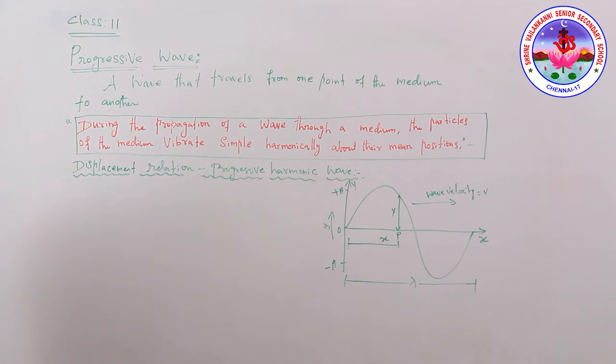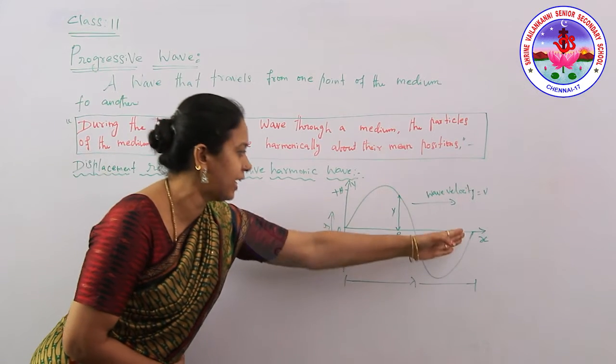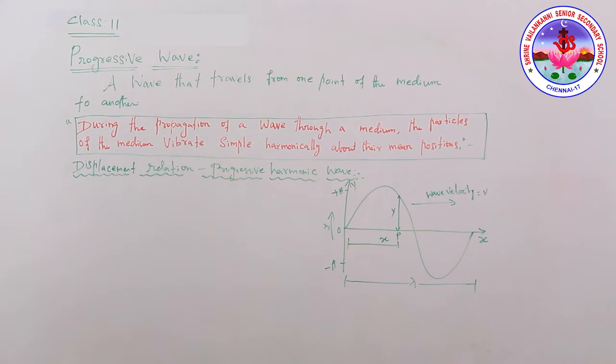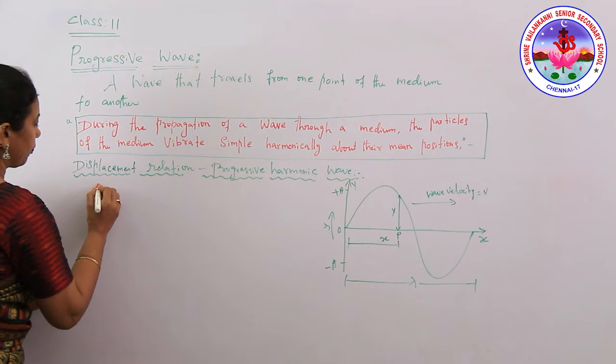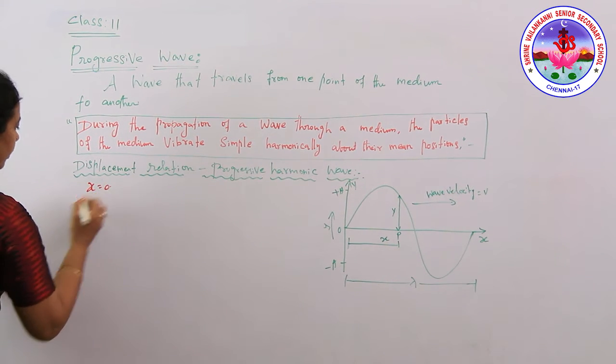This SHM starts from the origin and travels in the positive direction of x as well as the negative direction of x. At t equal to 0, the particle at the origin passes through its mean position. So the displacement of the particle at origin O, where x equals 0.